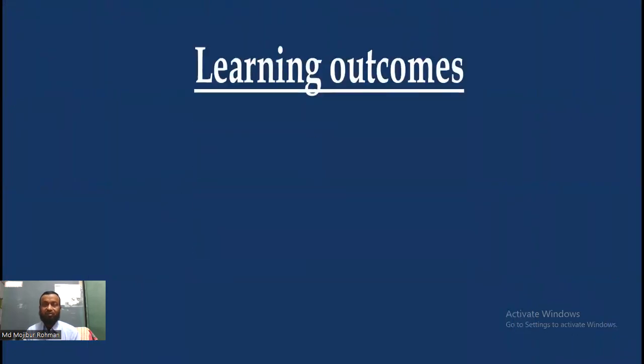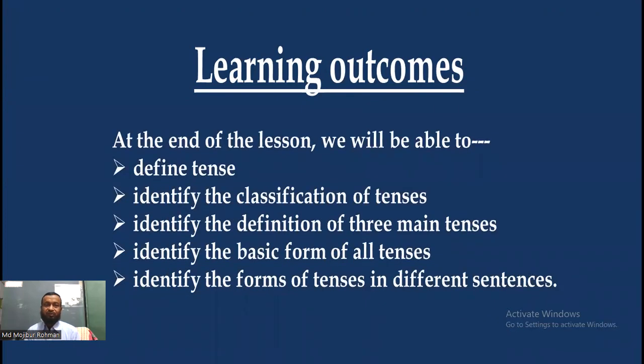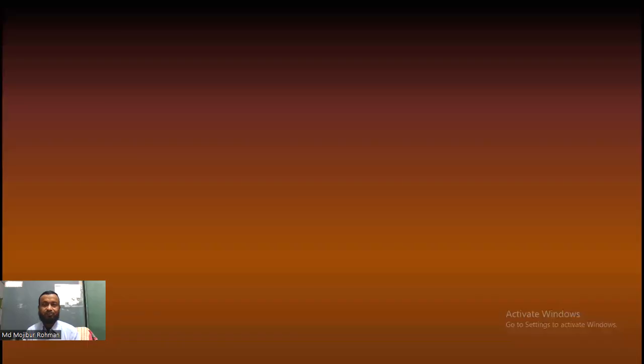After the lesson, you will be able to define tense, you will be able to identify the classification of tense, you will be able to identify the definition of the three main tenses, you will be able to identify the basic form of all tenses. And at last, you will be able to identify the forms of tense in different sentences.